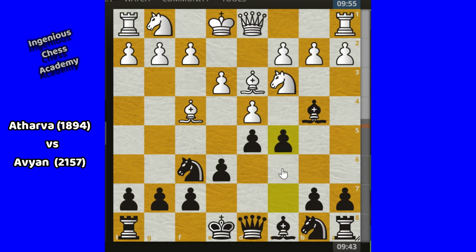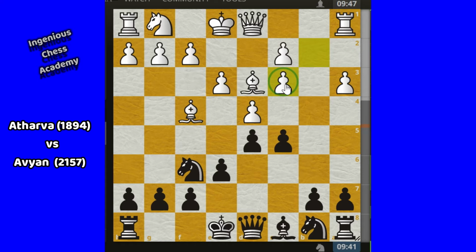You know it is a rapid game, so sometimes it will happen with all of you. Let's see what happened. Atharva played A3, which is a mistake. Now Avian finds some weakness on the board, so he captured the knight. Atharva is forced to capture with his pawn. Now we can see this is the weak spot on the board, the C3 weak spot.